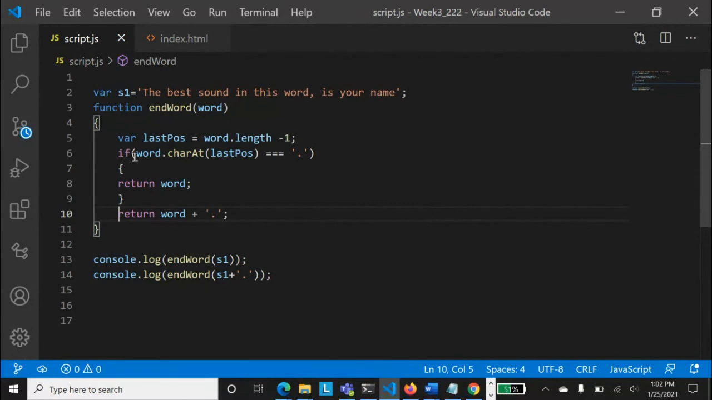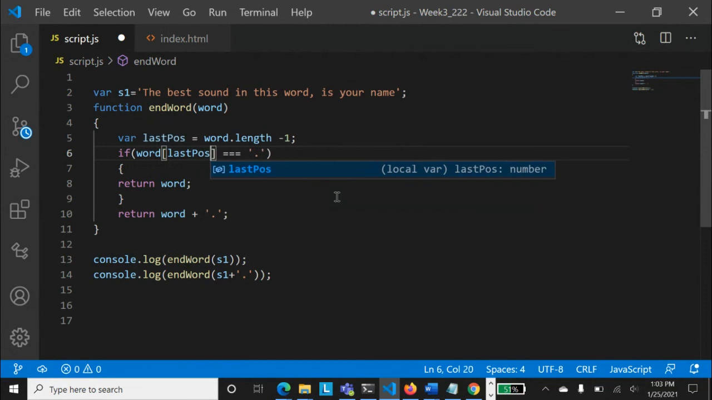So first of all, we have done that. What else we can do over here? There's a very interesting concept. What else we can do over here? Not using charAt, rather, can I use this one? Word lastPosition.